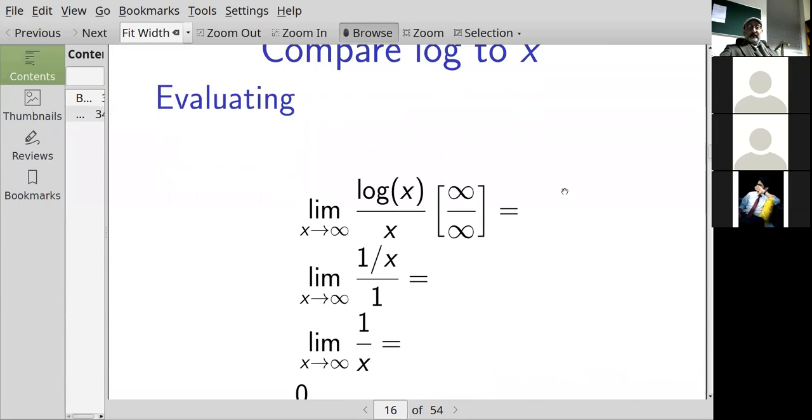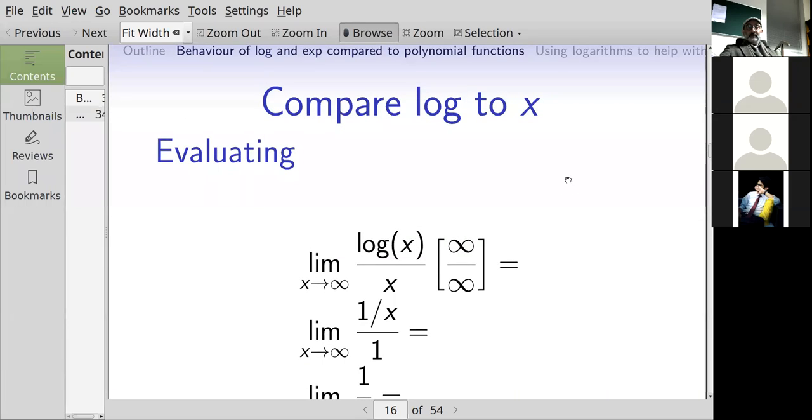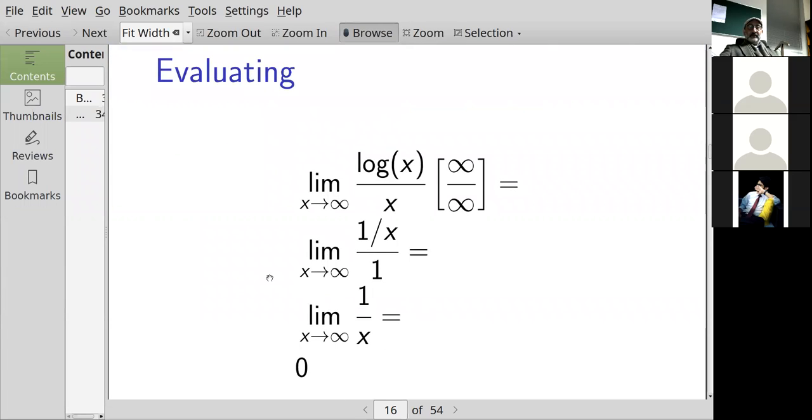So that's why I can use L'Hopital's rule. Both the numerator is going to infinity and the denominator is going to infinity. That means you can use L'Hopital's rule. So instead of the limit of the quotient of the functions, you can take the limit as x goes to infinity of the quotient of the derivatives. And sir, we can use L'Hopital's rule for infinity over infinity or 0 over 0, right? That's right. And here we have the form infinity over infinity.